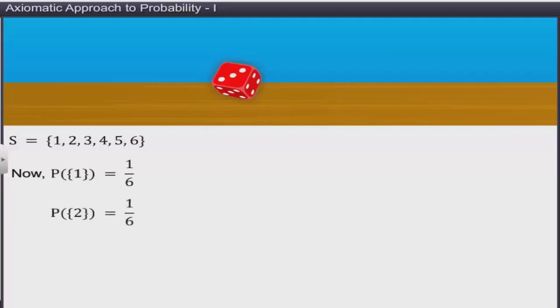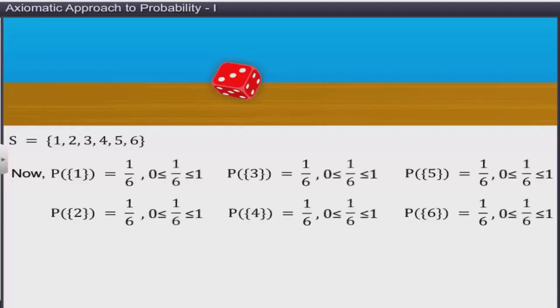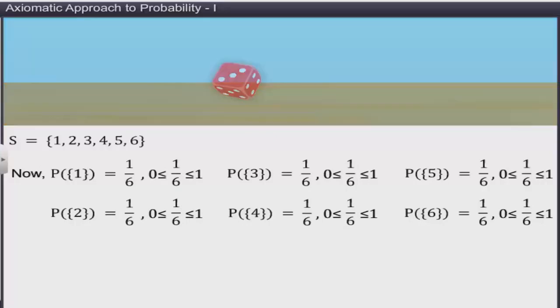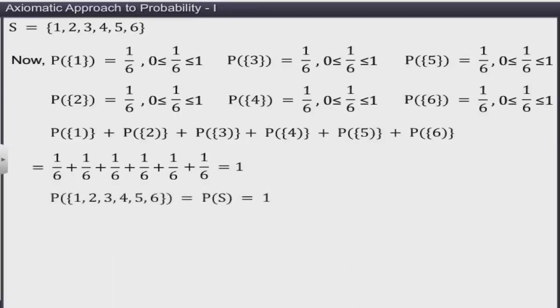In all the cases, we notice that the probabilities of the events are equal, which is 1/6. We also notice that the probability of each event lies between 0 and 1. Hence, the probabilities of the events satisfy axiom 1. Now, let's add the probabilities of all the events, which is equal to 1. This implies that the probability of S is equal to 1. Hence, the probabilities of the sample space satisfy axiom 2.